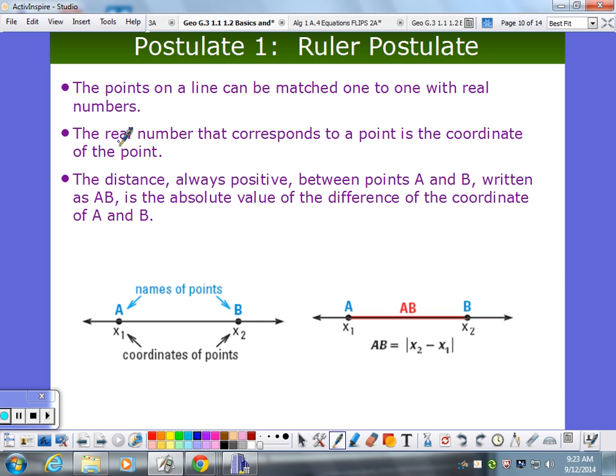So here it is. The points on a line can be matched 1-to-1 with real numbers. So if you think of a ruler, it's got little numbers on it, and we're matching points up to it. So the real number that corresponds to a point is the coordinate of the point. So we're basically defining a coordinate system. The distance between points A and B. All right, let me go here first.